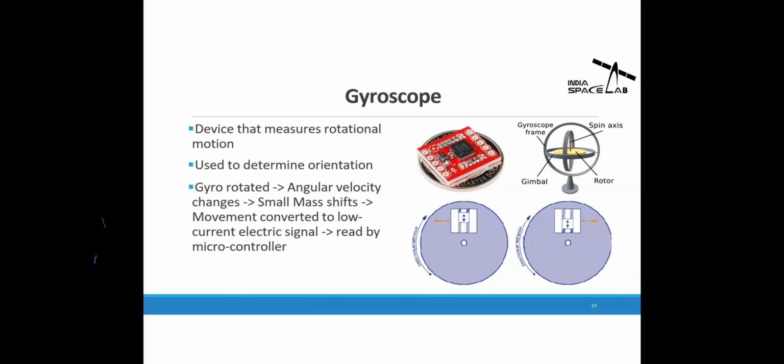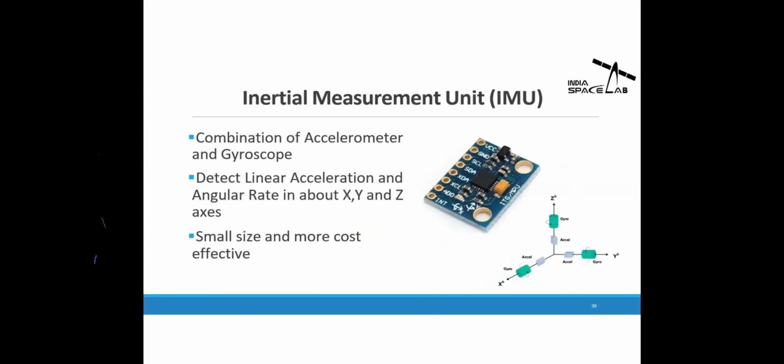So this is the role of the gyroscope. Then we have the IMU, which stands for inertial measurement unit. Actually, IMU is nothing but a combination of accelerometer and gyroscope, both sensors in a single chip, not individually, which helps us save the cost as well as the space on the entire flight controller. The best example of this sensor is the MPU 6050, and probably in your BTech project, you might use this sensor widely.